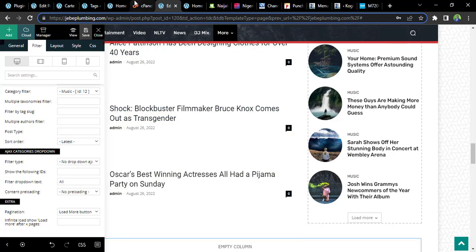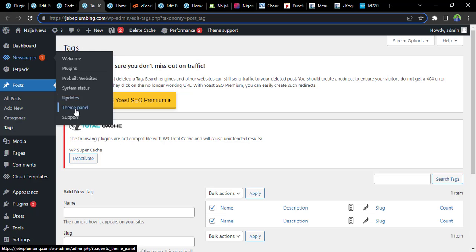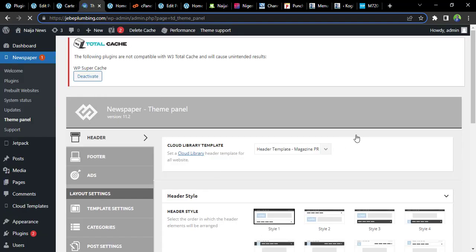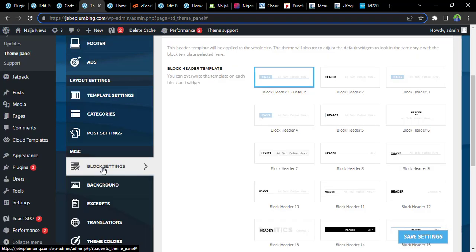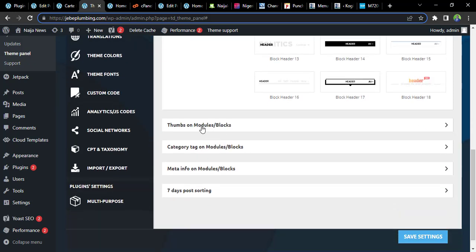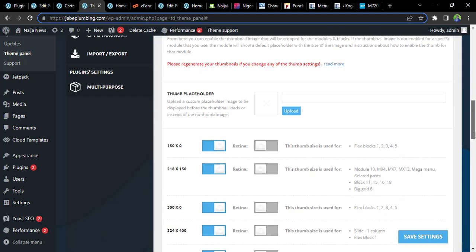So from here you move to your back end. Make sure you are in the admin back end. You go to the theme panel. This way we are going to modify our post, what you want to display there, and what you want to display. So from the post you come to block setting. Yeah, on the block setting now you have it, everything. So you are going to select thumb, which is display.